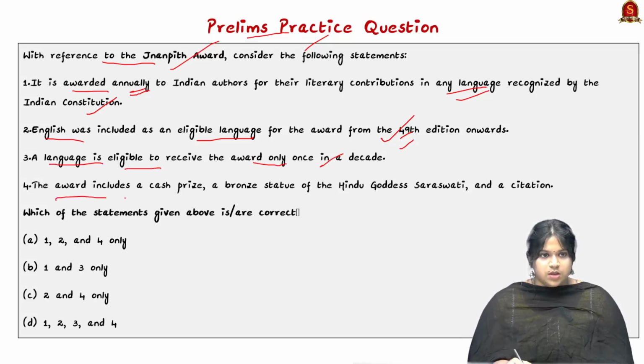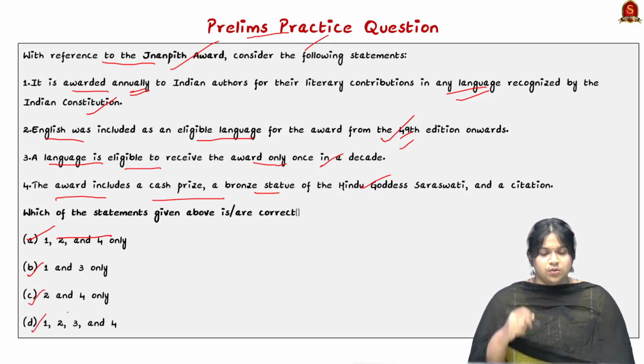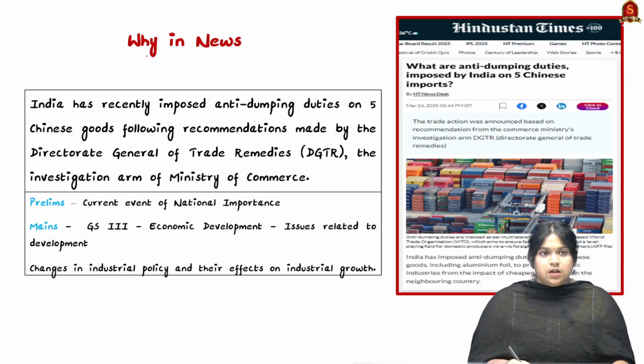The fourth statement: the award includes a cash prize, a bronze statue of the Hindu goddess Saraswati and a citation. Which of the statements given above are right? Option A: 1, 2 and 4. Option B: 1 and 3. Option C: 2 and 3. And option D: 1, 2, 3 and 4.